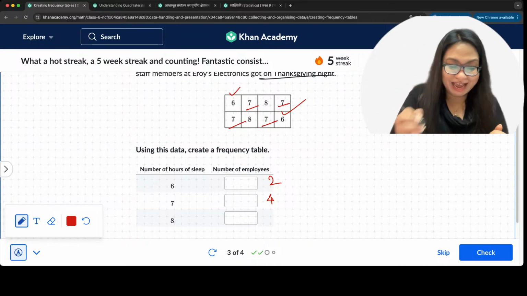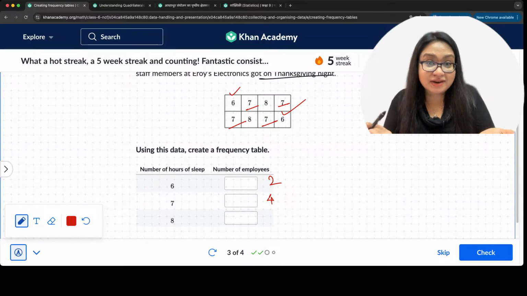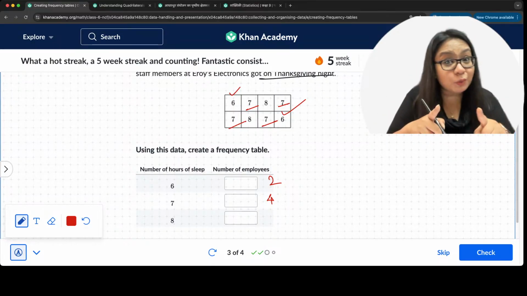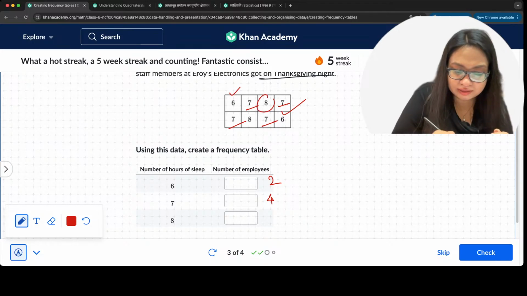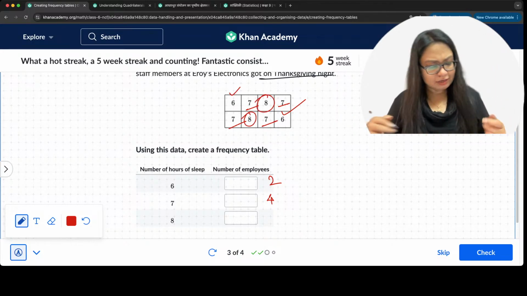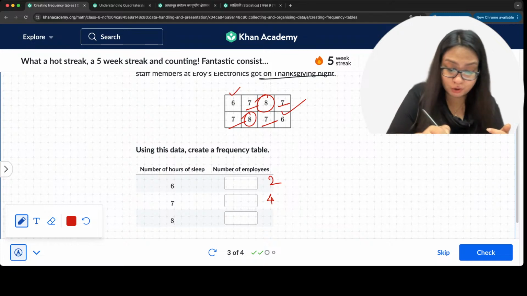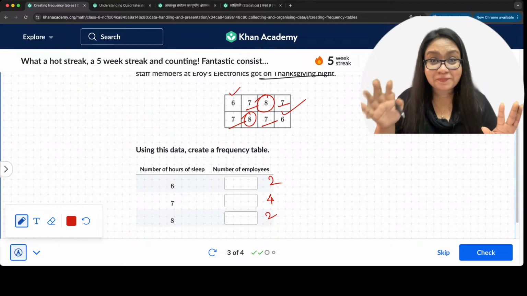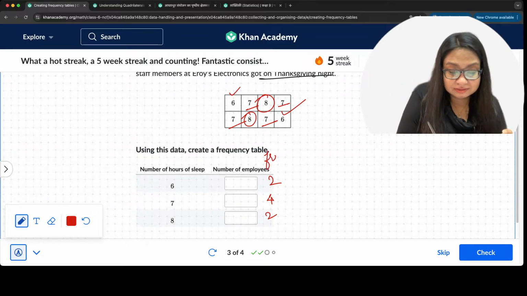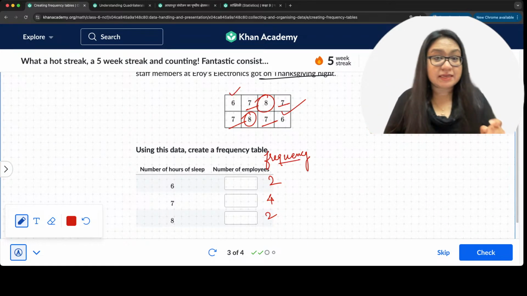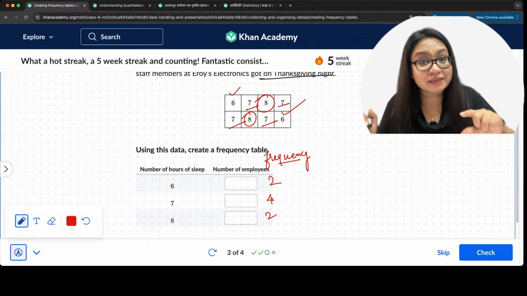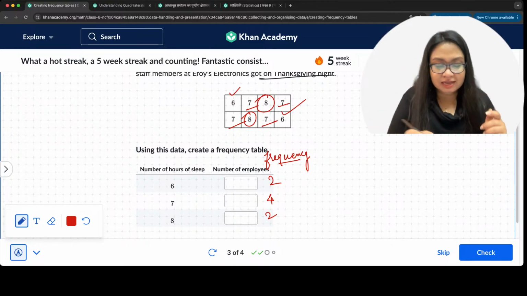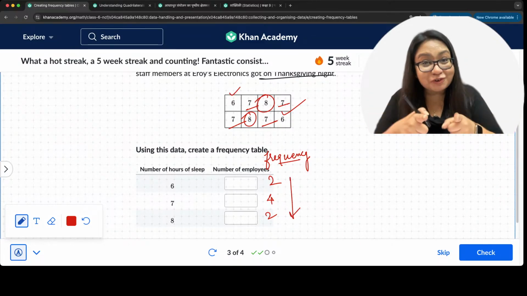What next? Now, 8 hours, the leftover ones, right? If they didn't get the 6 hours, they didn't get the 7 hours, they probably got 8 hours. But we count properly. So we have 1, 2. Am I missing something here? No, 1 and 2. That's it. 2 people. So this is the frequency of the number of people getting 6 hours of sleep, 7 hours of sleep, 8 hours of sleep. So the answer is yes, 242, which is correct.